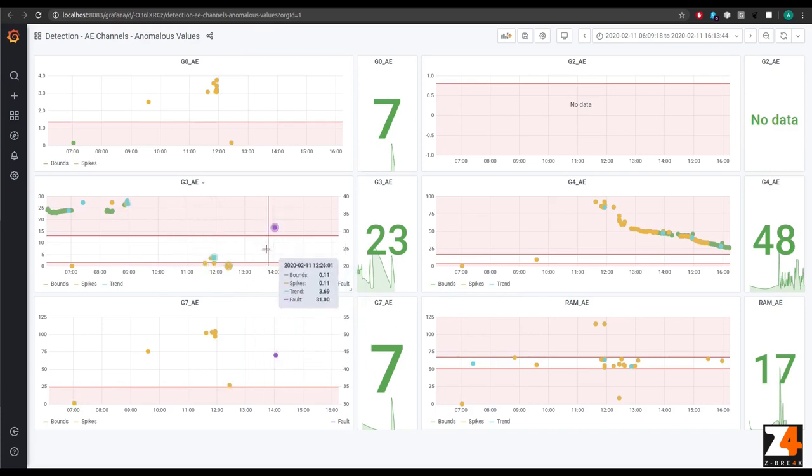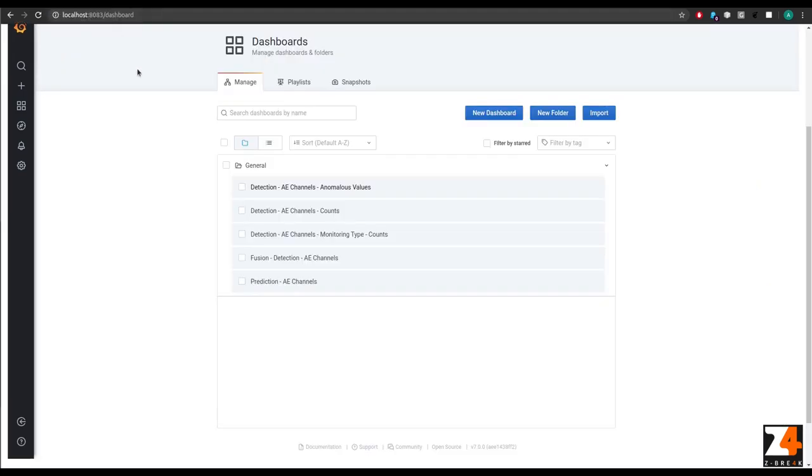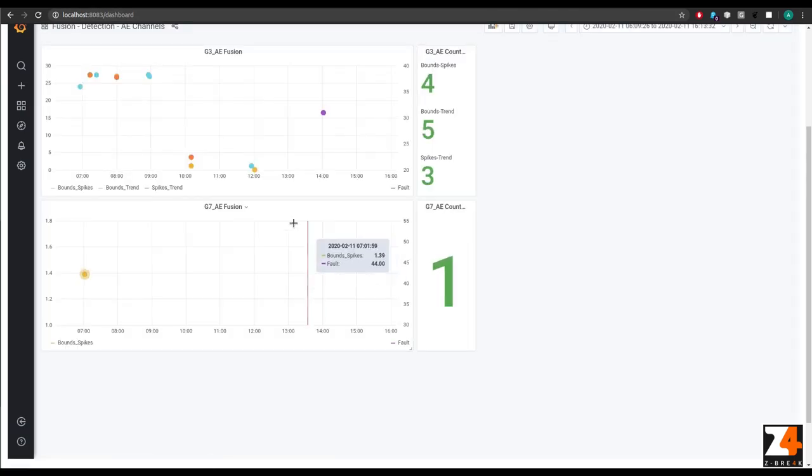For the same two cases, we showcase the ability of the Fusion tool to shrink down the report sensitivity of the detection tasks, reducing the false positive reports. Here we present the exact same scenario for the same date range. However, the monitoring types are fused by two, producing three fused detection tasks: bounds fused with spikes, bounds fused with trend, and spikes fused with trend. The two fault incidents are still detected several hours before the actual engineer's report,